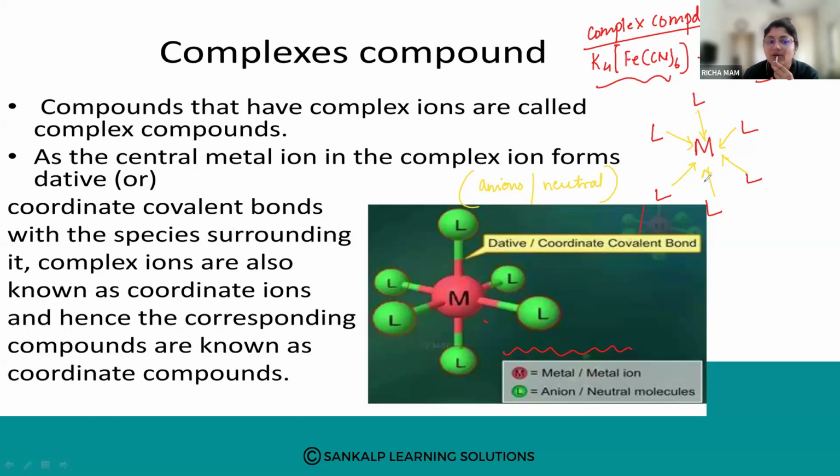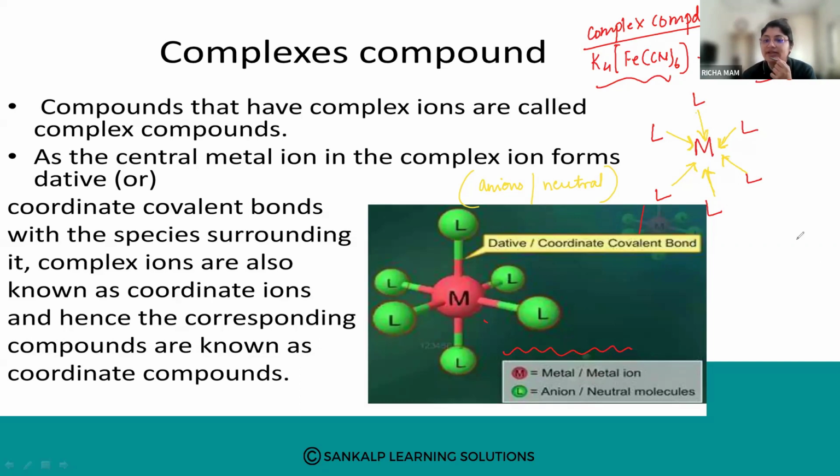Such compounds are called coordinate compounds or complex compounds, because a coordinate bond forms between the ligands and the metal. Is it clear?